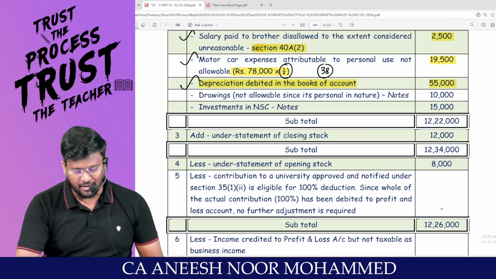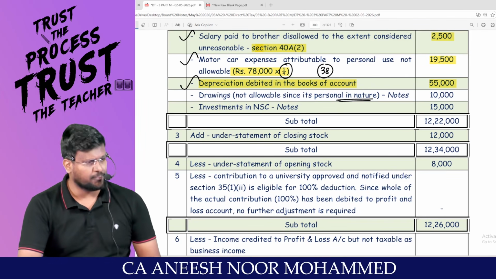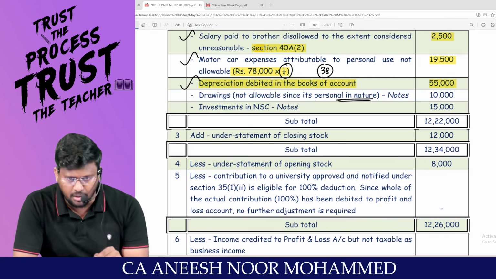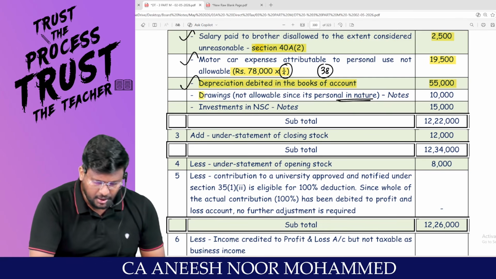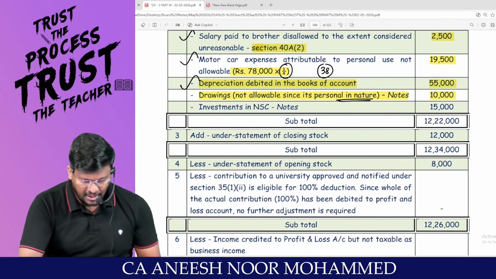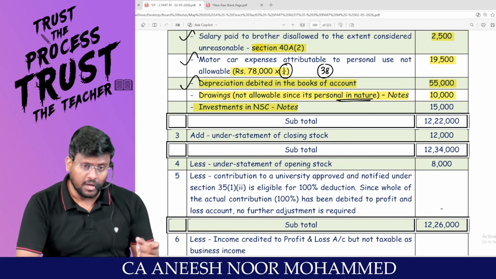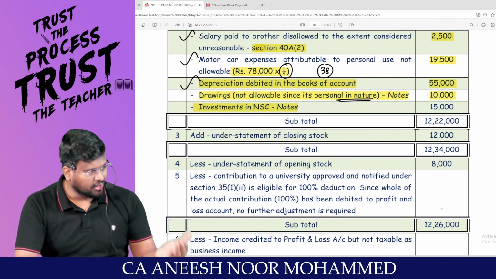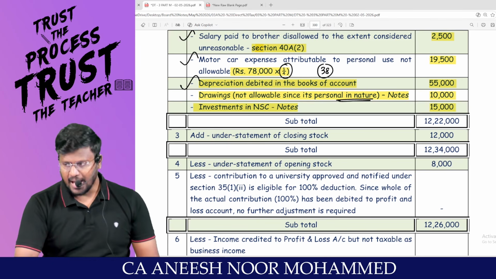Coming to the next one, man. Drawings. Sir, it is not allowable since it is personal in nature. Drawings should not be debited to P&L account. It should be reduced from the capital account. So, my dear lovable students, that drawings 10,000, since it has been debited to P&L account, should be added back. And investment in NSC, it's an investment. Investment should come in the asset side of the balance sheet, not in the P&L account. Hence, this 15,000 should be added back.